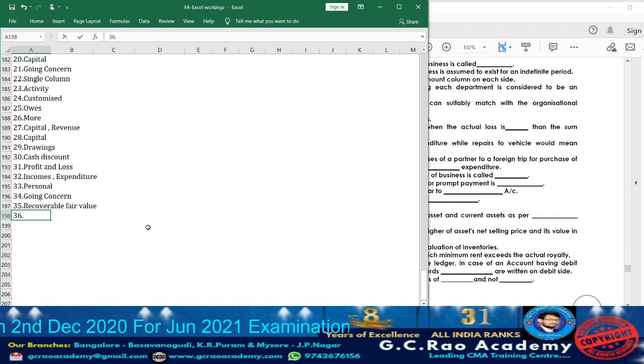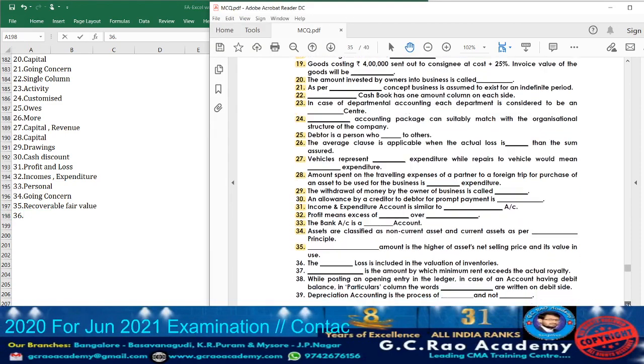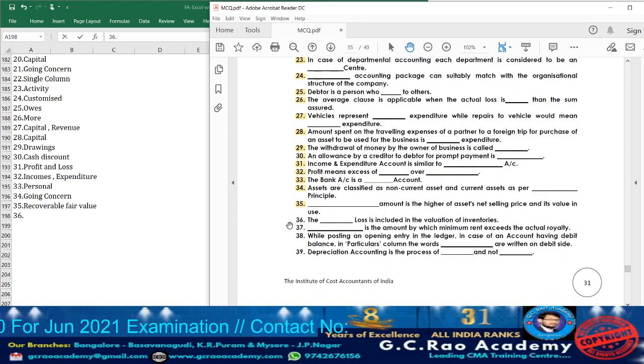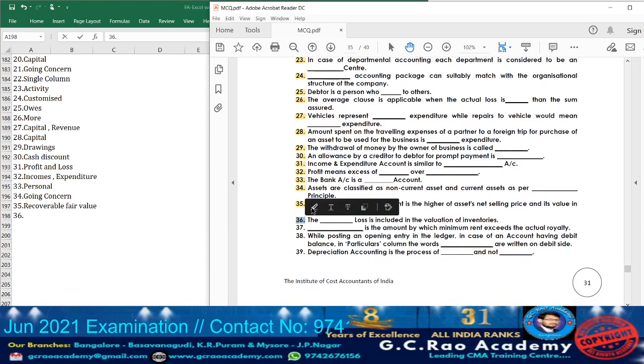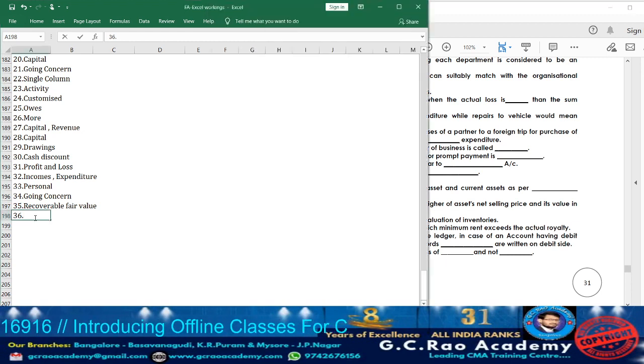Next take down question 36. What's that telling? The dash loss is included in the valuation of inventories. Which is included? See, abnormal loss. If it is abnormal loss, what happens? The abnormal loss will be excluded. Here they are asking which loss will be included. Means which loss? Normal loss. So accordingly take down normal loss will be included.